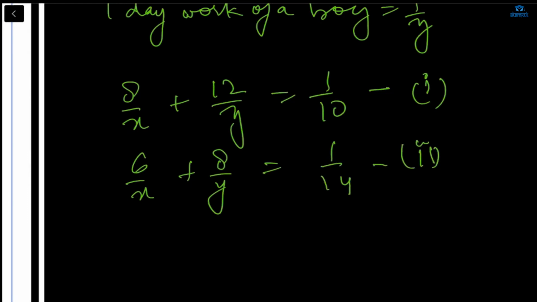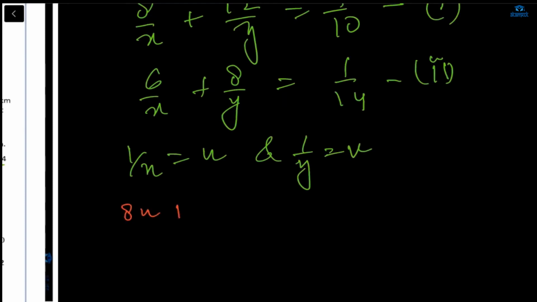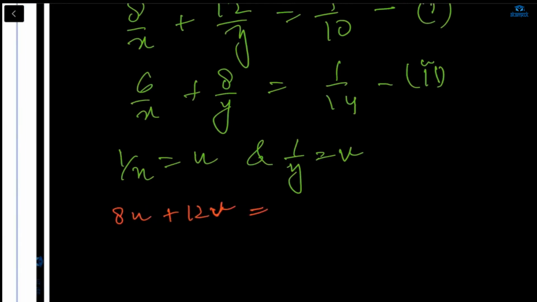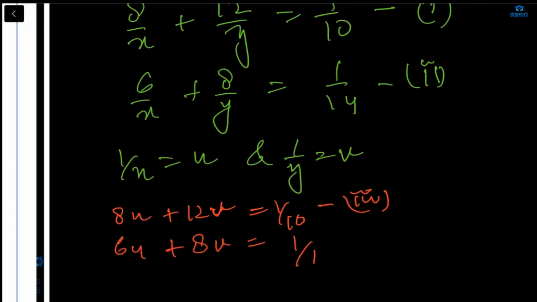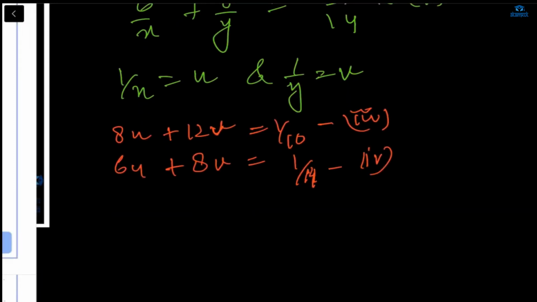Now if we are going to solve it, we assume 1 upon X is equal to U and 1 upon Y is equal to V. I'm going to use another color. 8U plus 12V is equal to 1 upon 10. This is your third equation, you can say. And 6U plus 8V is equal to 1 upon 14 is your fourth equation. Now we are going to solve these equations and we can get the answer.